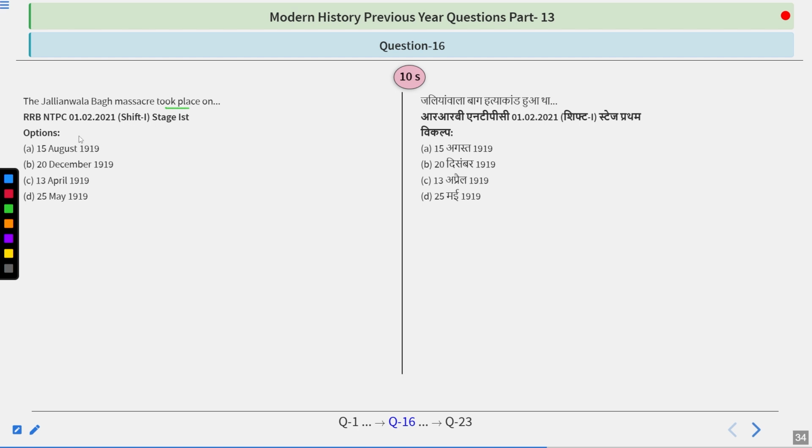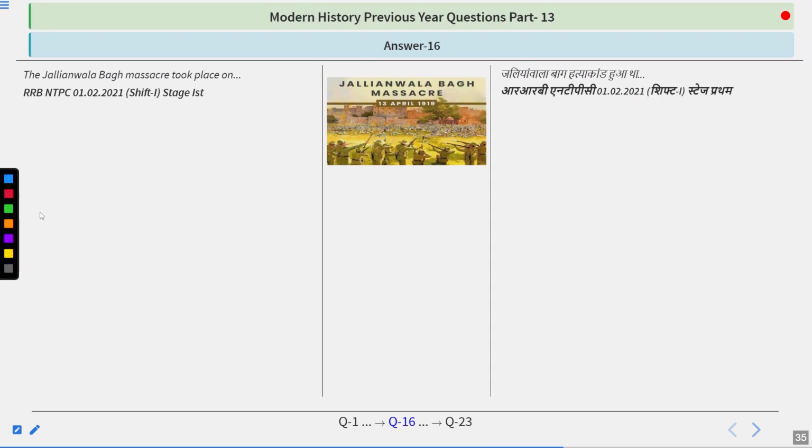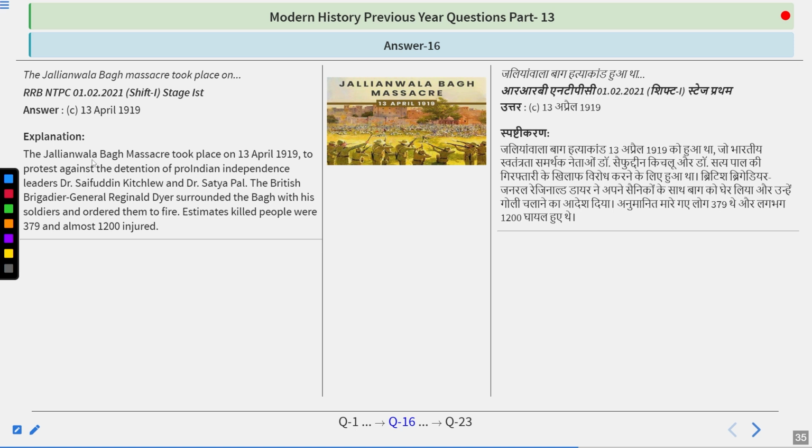The Jallianwala Bagh massacre took place on: 15th August 1919, 20th December 1919, 13th April 1919, or 25th May 1919. Try to think about it. And this is quite a simple one because it was the eve of Vaisakhi. The answer is 13th April 1919.